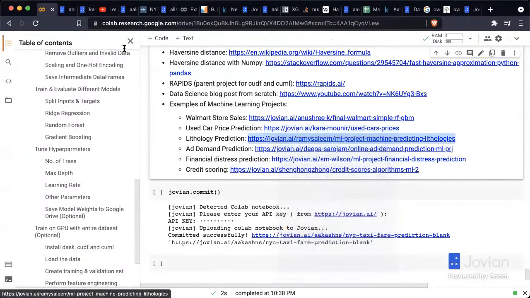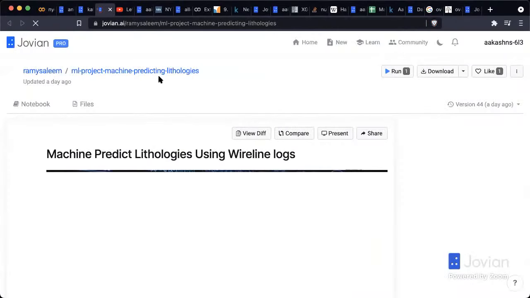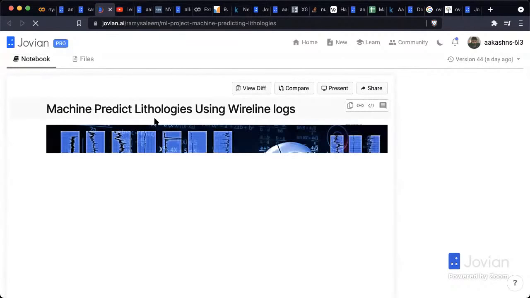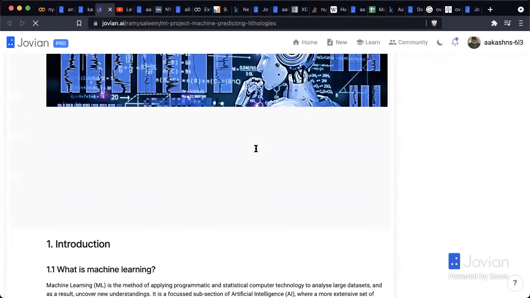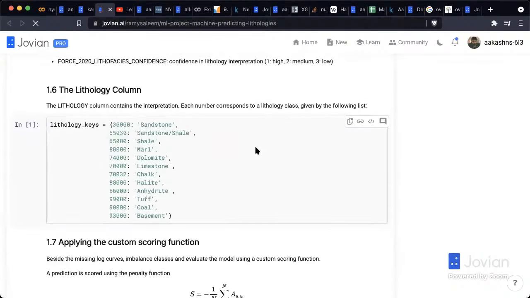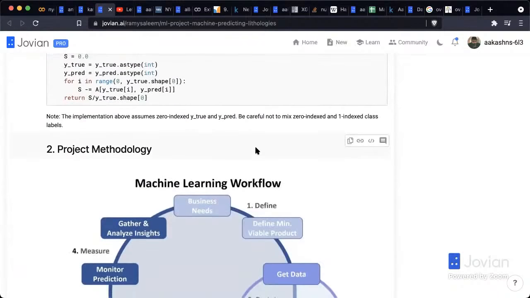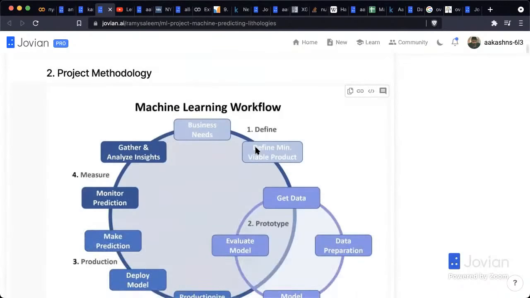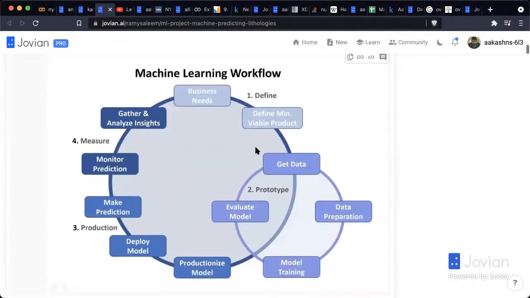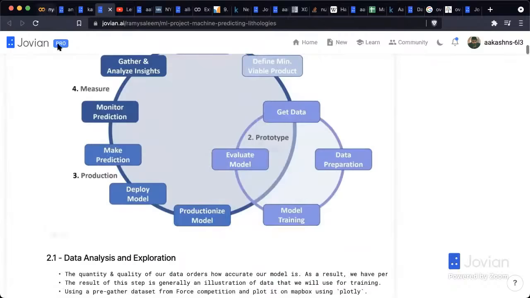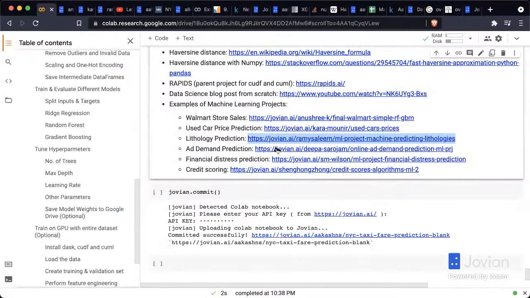Here's one about applying machine learning to geology, about predicting lithologies using wireline logs. I can't say that I understand the entire project, but I can definitely see the pieces. The pieces that you can pick up are defining the machine learning problem, understanding what the inputs are, what the outputs are, what kind of problem it is, what kind of models you need to use, and then going through the process of training good models and experimenting and staying organized.